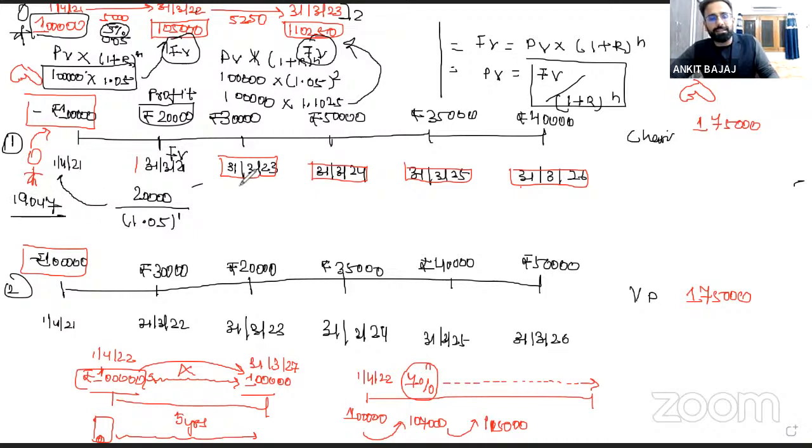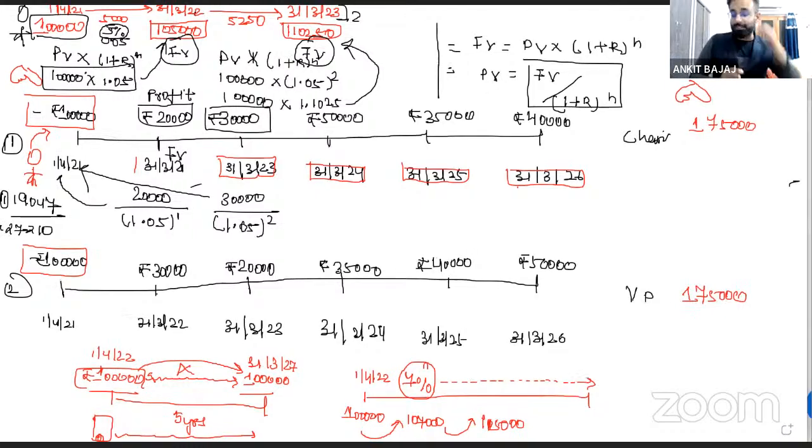If you want to calculate the same thing for the second year, what you will do is this: your future value is 30,000. So you will take 30,000 divided by 1.05 squared. You will get the value 1.1025 in the denominator. So 30,000 divided by 1.1025. What is the present value of 30,000 today? The present value of 30,000 today is 27,210. This is the present value here.